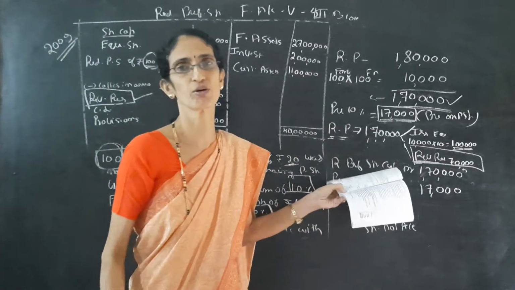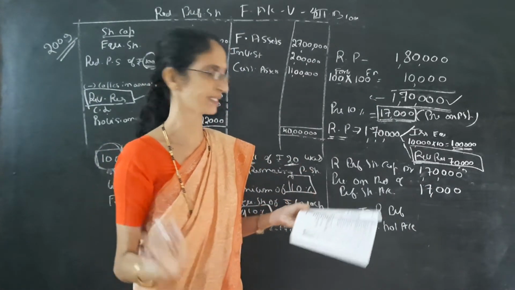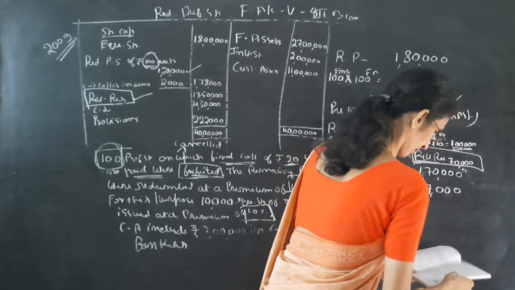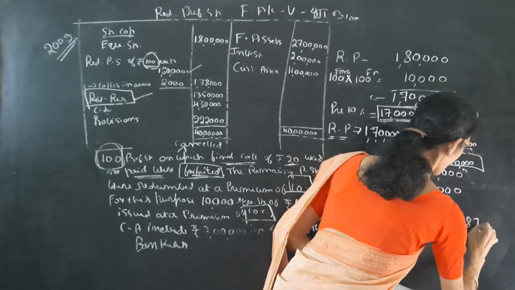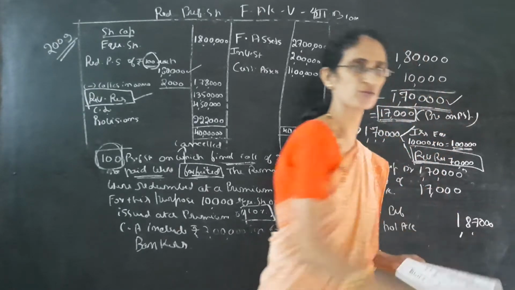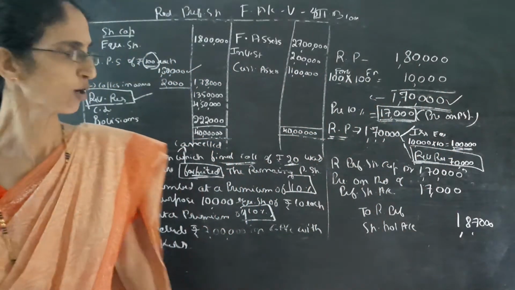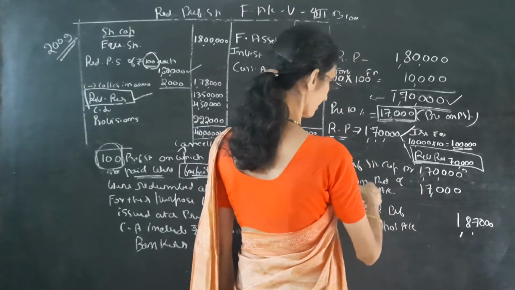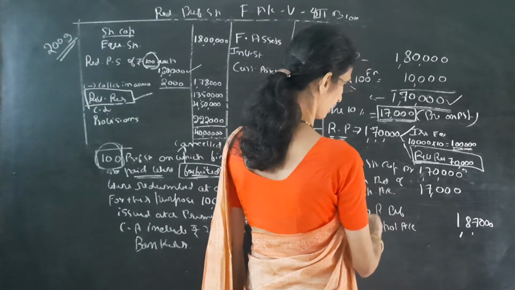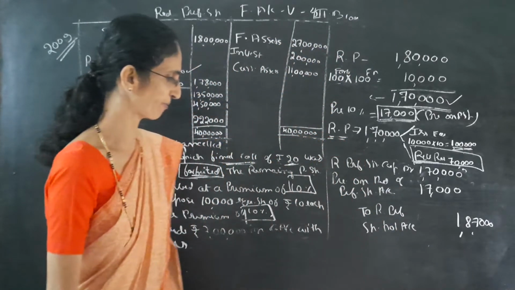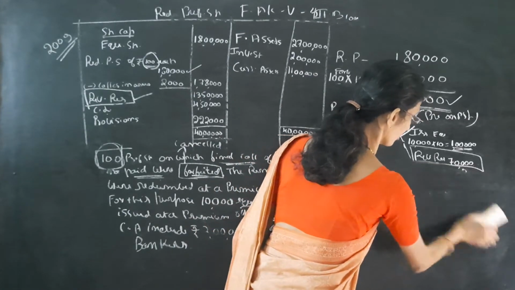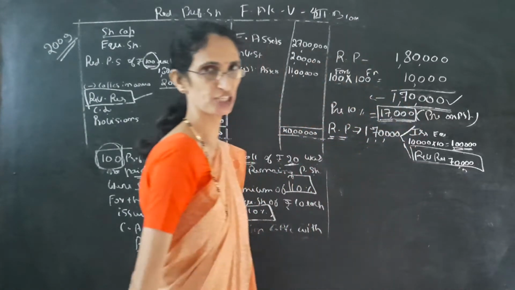How to calculate the amount. Then the entry is the same, repeating. So redeemable preference shareholders account, we have to pay 1,87,000 to the redeemable preference shareholders. So redeemable preference share capital and premium on redemption of preference shares should be transferred to the redeemable preference shareholders account. Then the last entry is we have to pay the redeemable preference shareholders.